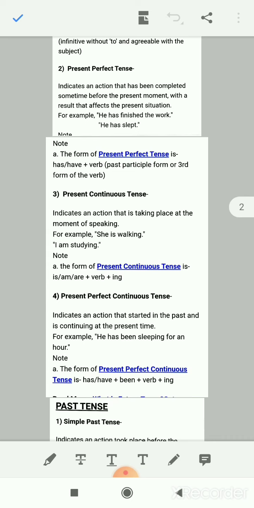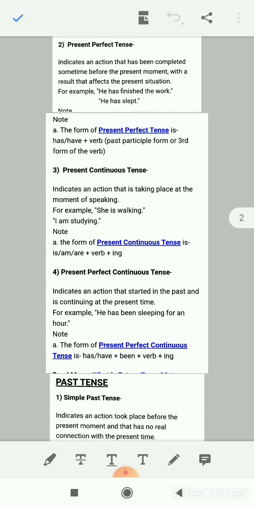Now present continuous tense indicates an action that is taking place at the moment of speaking. When you are speaking right now, I am explaining the tenses. I am explaining, right? So right now I am doing this work, and this action is going on, so I will use present continuous tense. Now see the example: She is walking, I am studying.